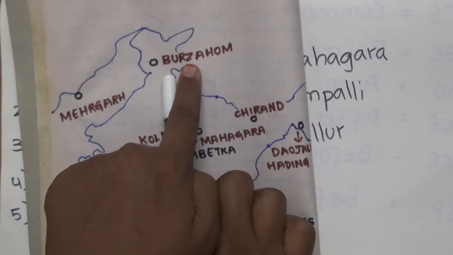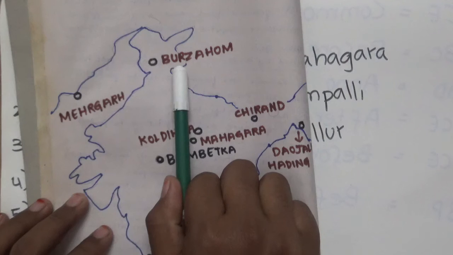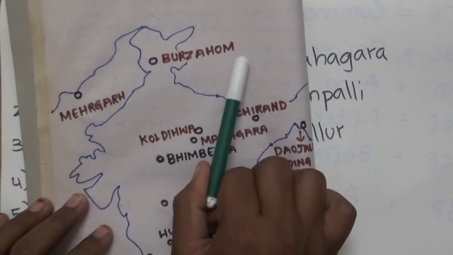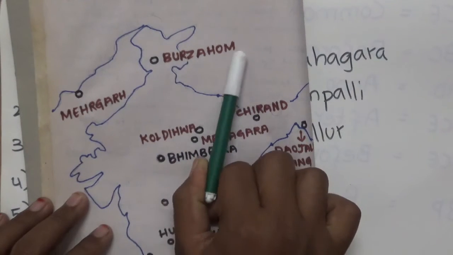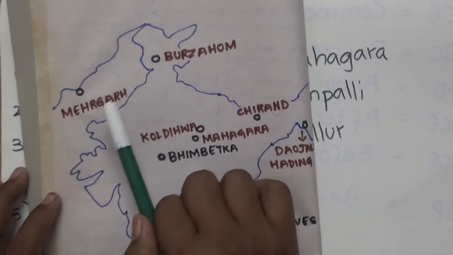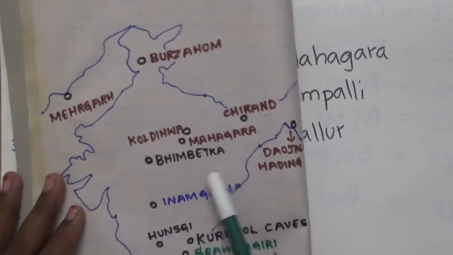This area was also asked in a UPSC prelims question: where is the pit house located in ancient history? The answer is Burzahom. It is located in Jammu and Kashmir, and it is an example of a Neolithic site. And here it is Mehrgarh. Here we can find Koldihwa.